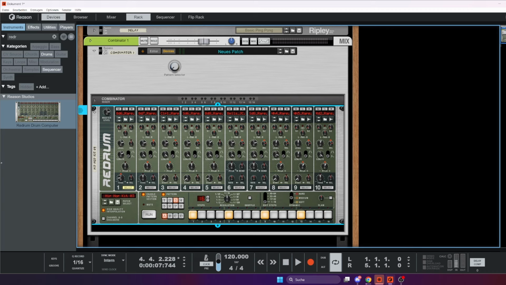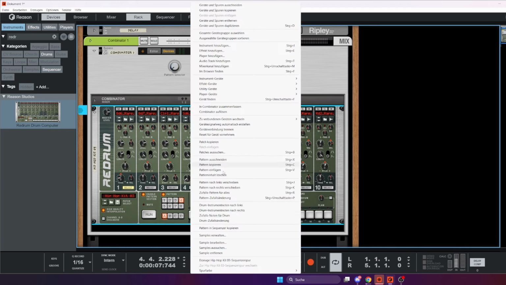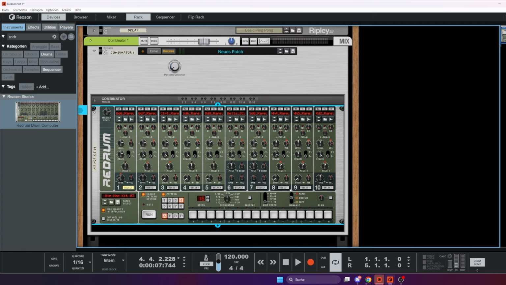It's a four to the floor beat, and on our fourth pattern here, we also import our hi-hats. We also get the kick drum, but in addition to that, we use the open hi-hat to get a little bit more into this groove. It doesn't matter how it sounds right now, it's just an explanation.